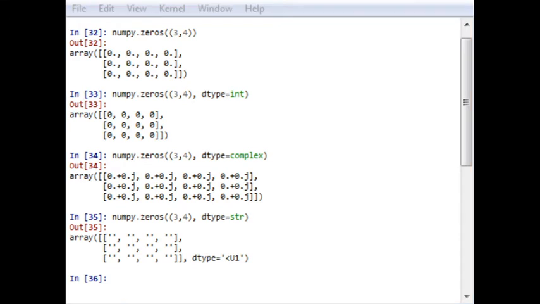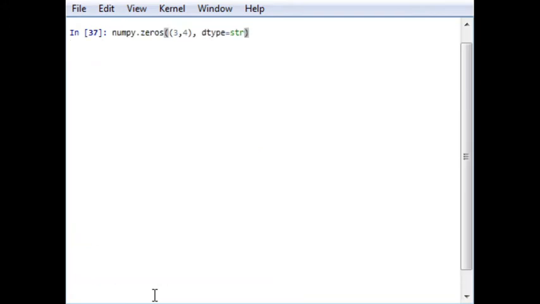It is already understandable. So during the initialization of 0 value for matrix computation, the zeros function is used extensively, which has to be remembered by you. Now the next option is ones. If I want to create a ones array with all elements 1, instead of 0 I will write 1.